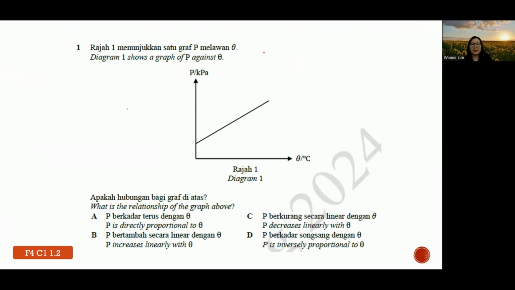So whenever you see a straight line, refer to linear. If it is going upward, it increases linearly. Let's say the graph is going downhill like that, then it's called decreases linearly. Now, if the graph exactly cuts the origin, then we will say directly proportional. But in this case, they don't cut the origin, right? So that's why the answer will be increases linearly. The answer is B.